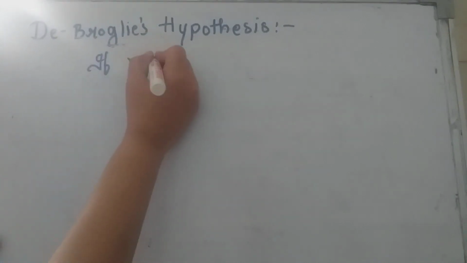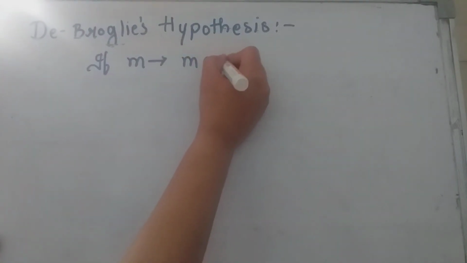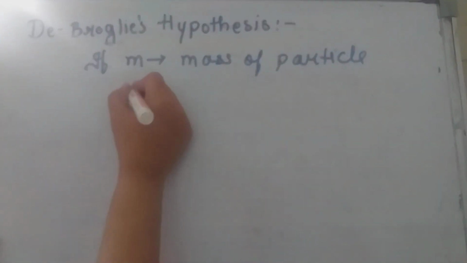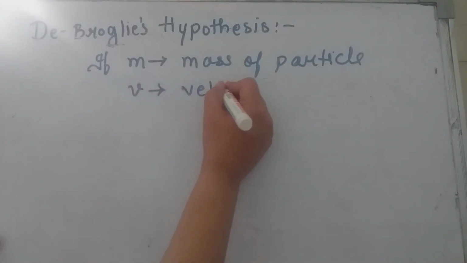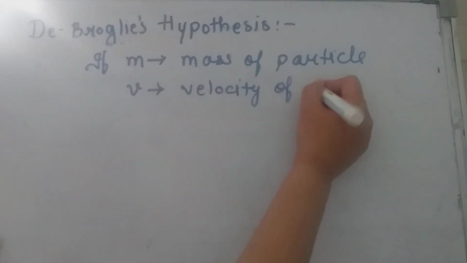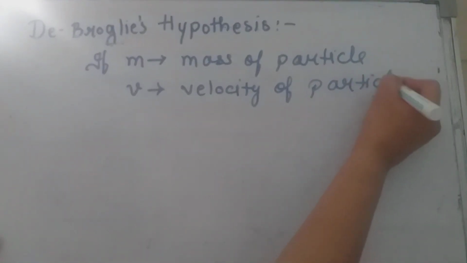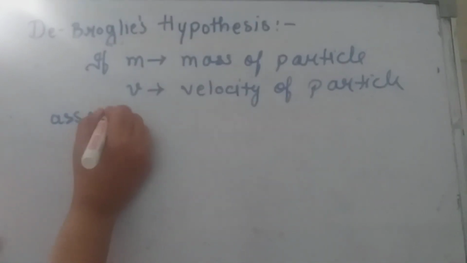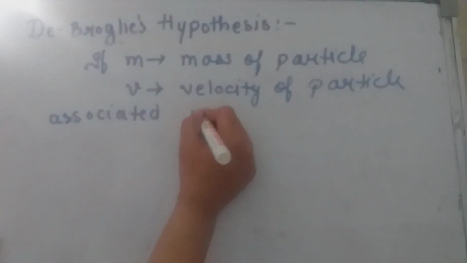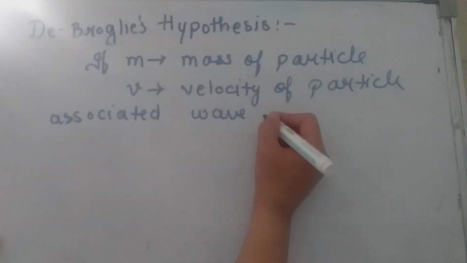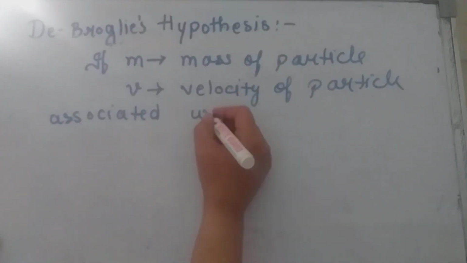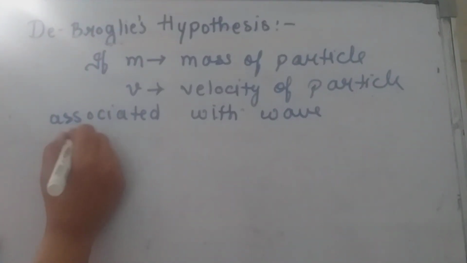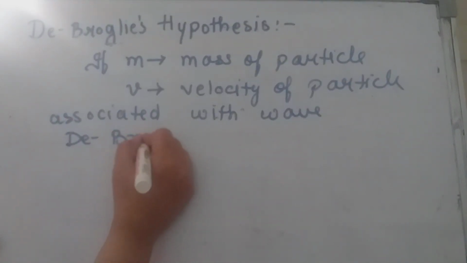Yes, if m is the mass of the particle and it is moving with velocity v, then this particle is associated with a wave, and this wave is called de Broglie's matter wave.